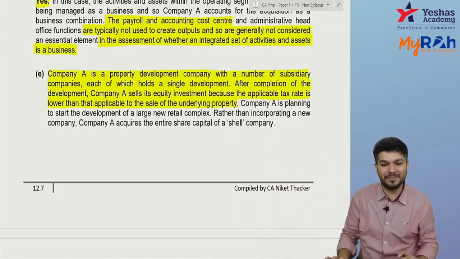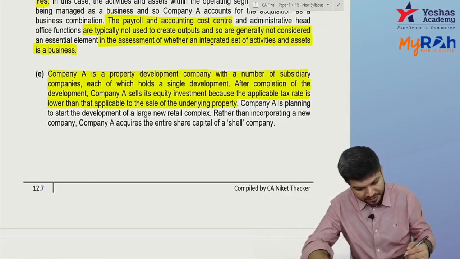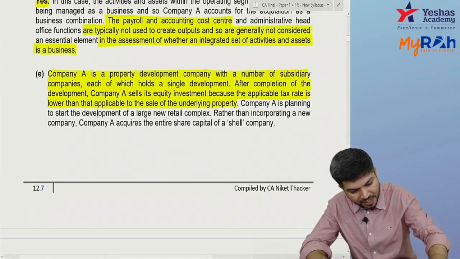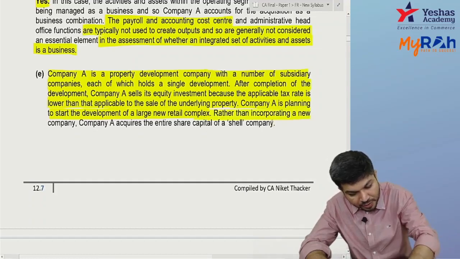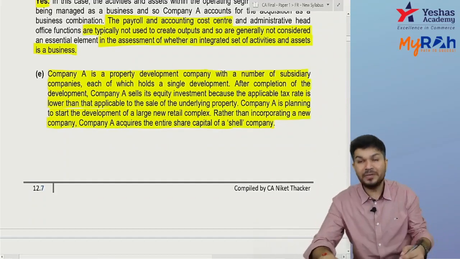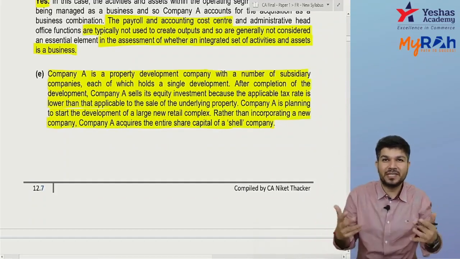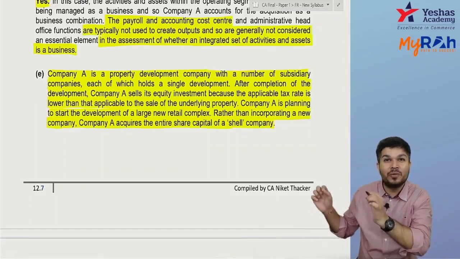Now you are starting a new project. You are planning to start development of a new retail complex, so I need a new company. Rather than incorporating a new company, you acquire a shell company. For a new project I need a new company, so rather than incorporating one, I take over a shell company.